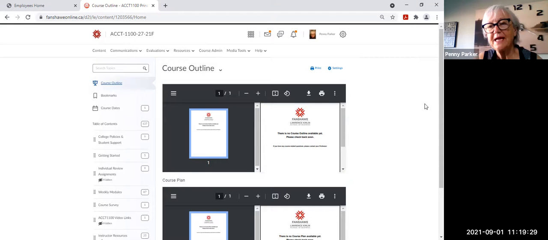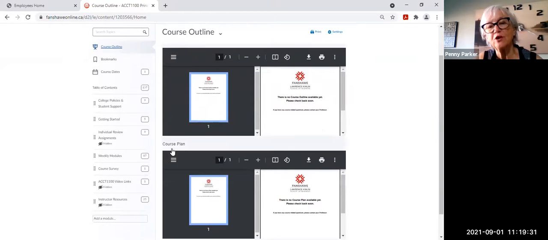And then down below that is another document called the course plan. This is a more detailed summary of the course and what you're going to be covering each week. I've actually got an even more detailed one, which I'll get to in just a moment here. But those are the formal documents that are on the Fanshawe system for this course.